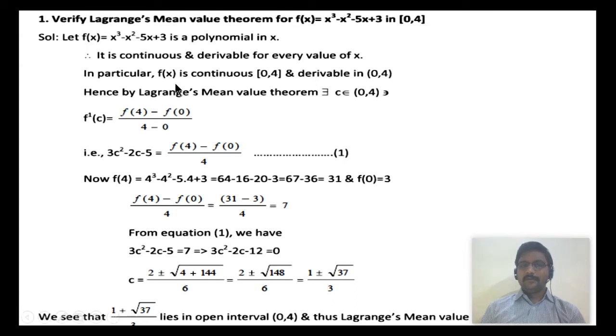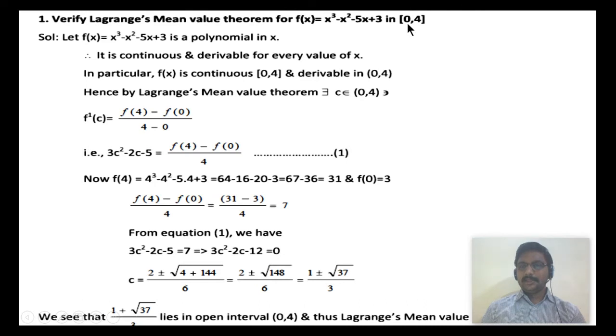In particular, f of x is continuous in the given closed interval [0, 4] and derivable in the open interval (0, 4). Hence, by Lagrange's mean value theorem, there exists a value x, say some c, belonging to the open interval (0, 4) such that f dash of c is f of 4 minus f of 0 by 4 minus 0, that is f of b minus f of a upon b minus a.